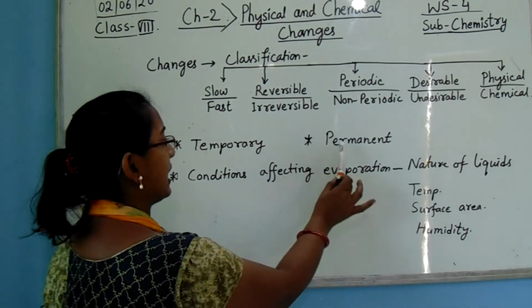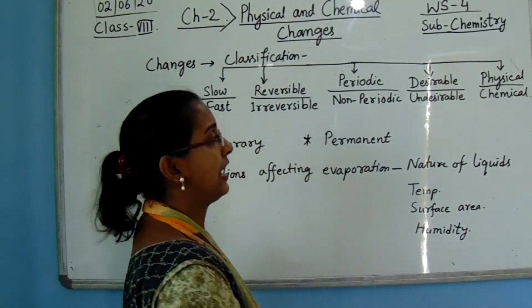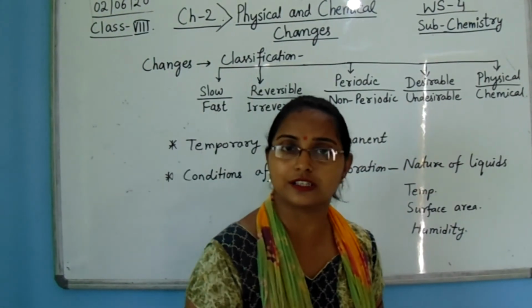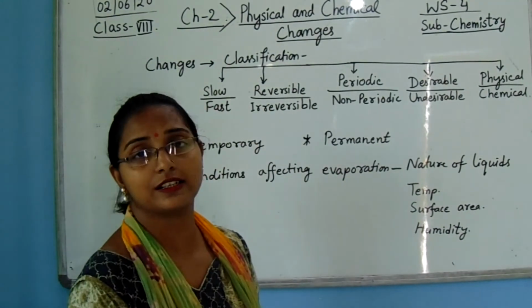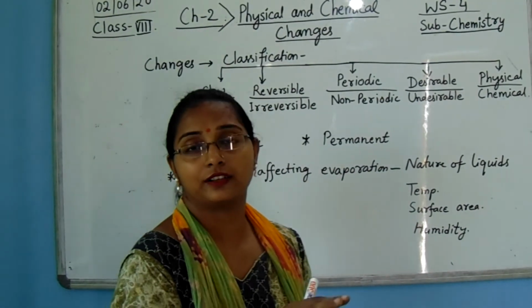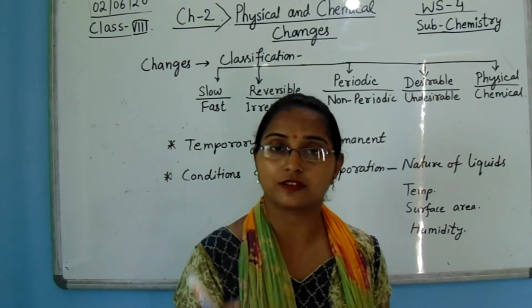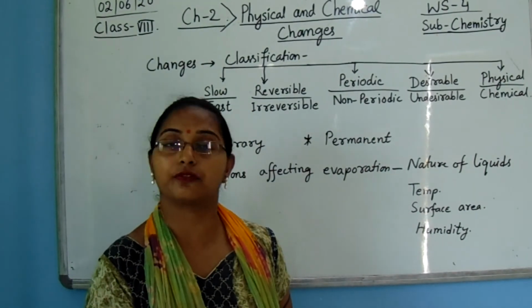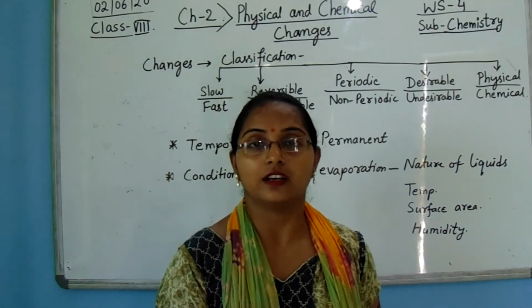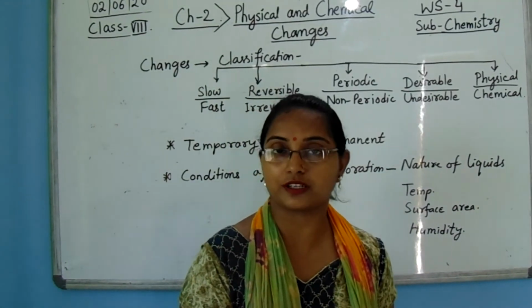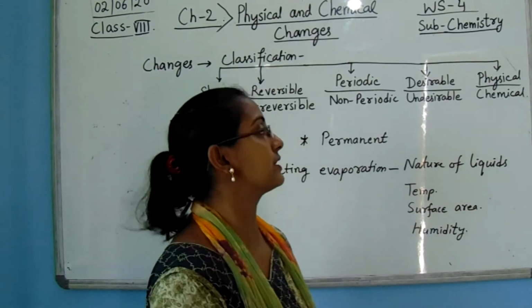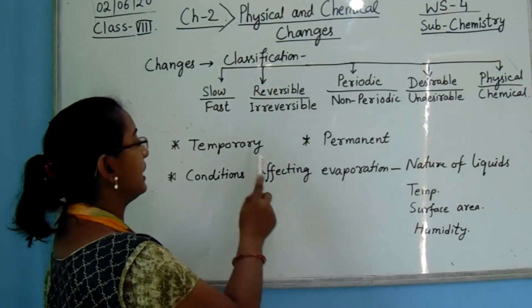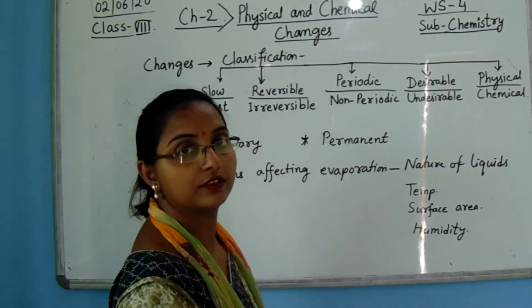So temporary and permanent will be said as physical and chemical changes. Physical changes are like melting of ice to water, freezing of water to ice, condensation, and evaporation. These are some examples that show physical and temporary change.